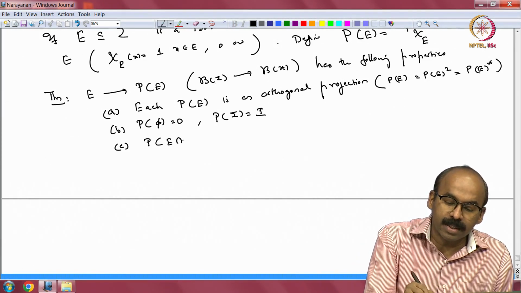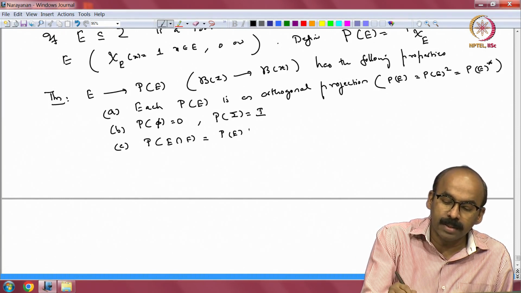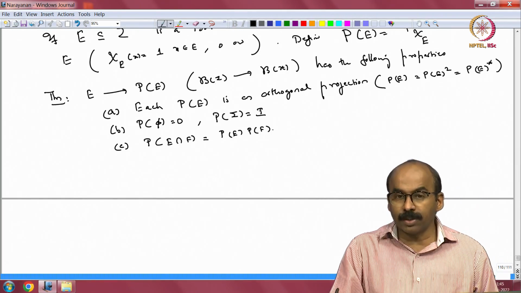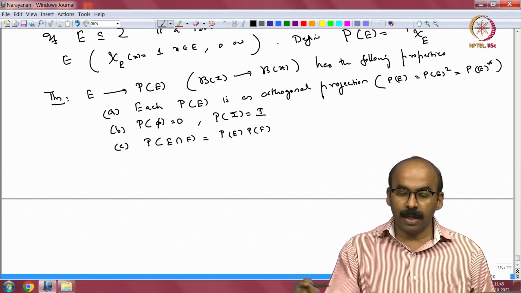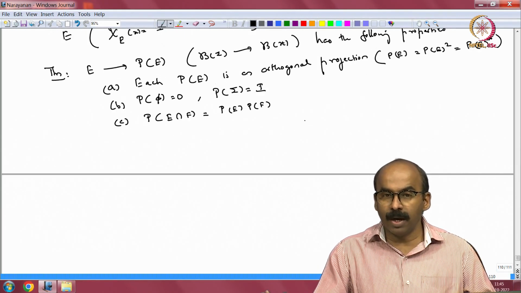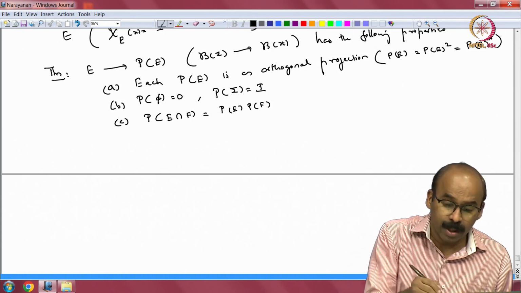C: P of E intersection F equal to P E intersection P F, where E and F are Borel subsets of the spectrum sigma. So, whenever you write P of E, E is assumed to be a Borel subset. I may not keep saying that.